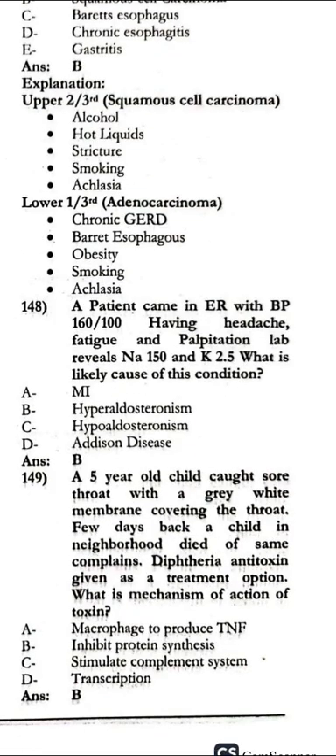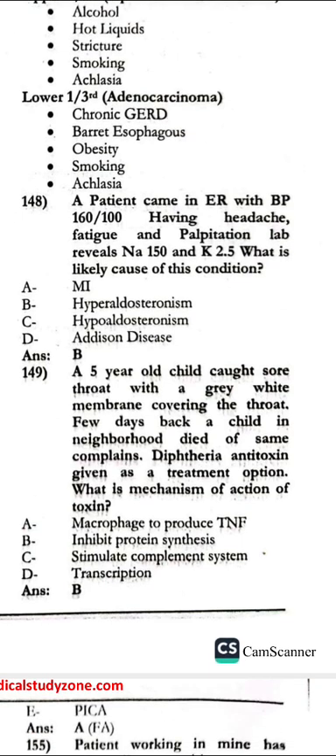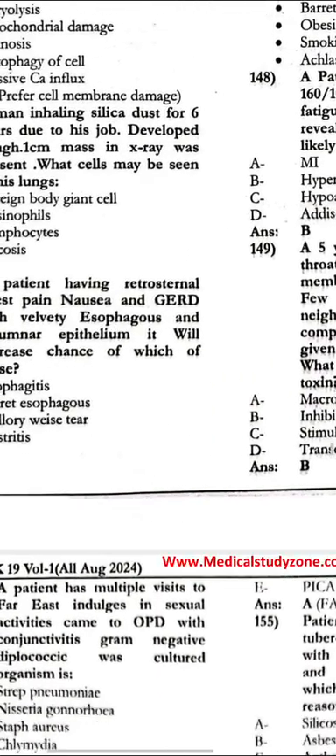A patient came with BP 160 by 100, having headache, fatigue, and palpitations. Sodium 150, potassium 2.5. The likely cause of this condition is hyperaldosteronism. A 5-year-old child has a sore throat with a gray-white membrane covering the throat. The mechanism is inhibition of protein synthesis.